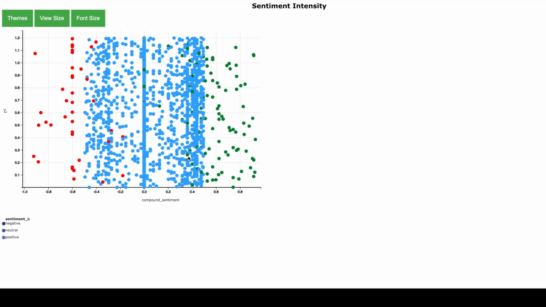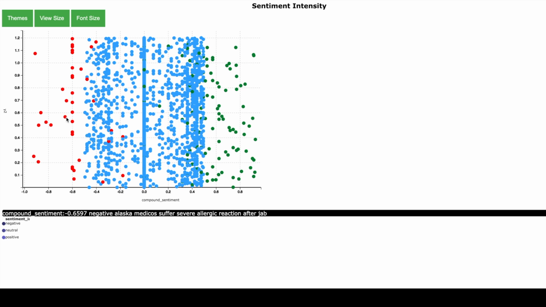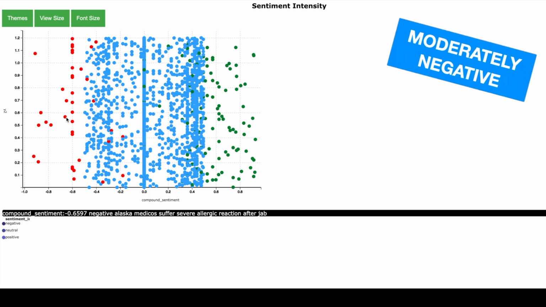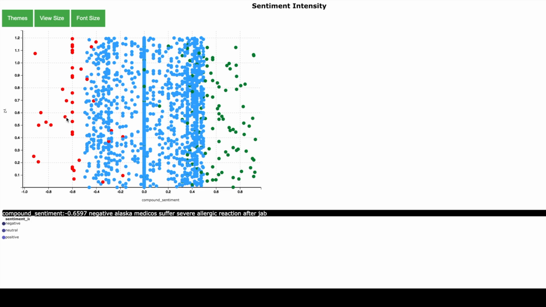Now when I hover over these tweets, you will see the tweet text at the bottom. So let us take some examples. For example, if I take this one, that's a tweet with a negative sentiment with an intensity of -0.6. And it's about Alaska medicos suffering a severe allergic reaction after the jab.